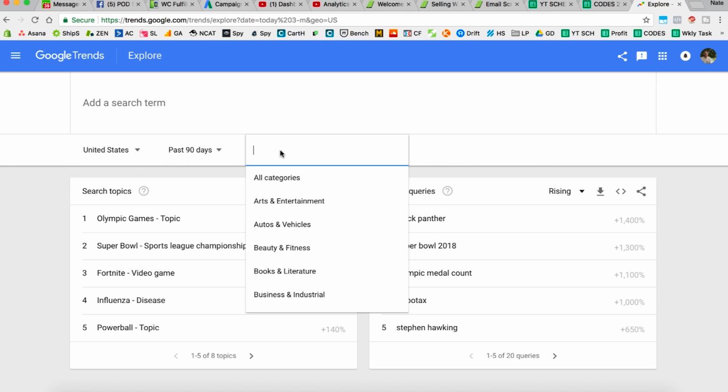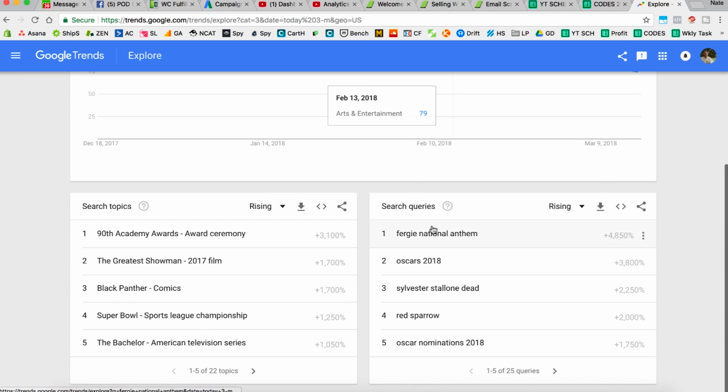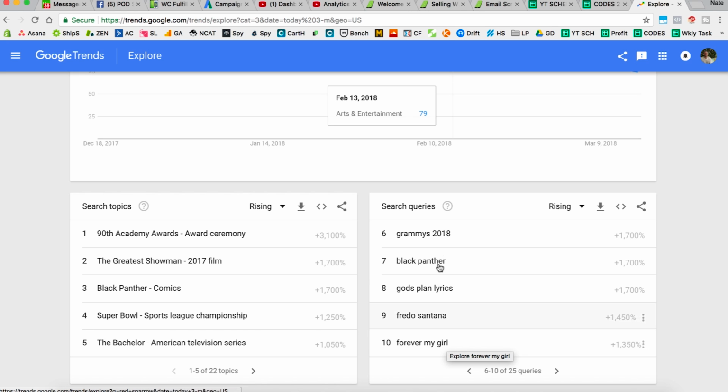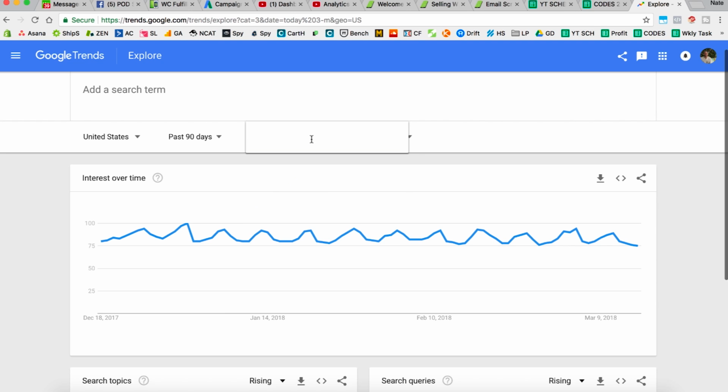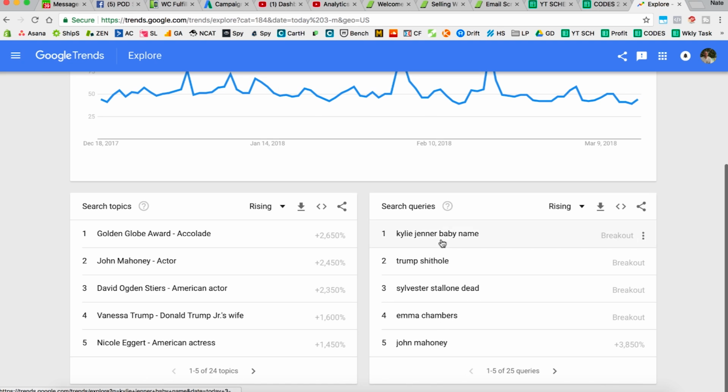But what you want to go into is these categories. You can go into the general arts and entertainment category, and then I can see the search queries for that: Red Sparrow, God's Plan lyrics, Forever My Girl and Grammys 2018. And let's check this out. If you go into arts and entertainment and then go one layer deeper, you can say, just show me celebrities and entertainment, and then the search queries for these. So now we've got Kylie Jenner's baby name, Trump shithole, Emma Chambers.